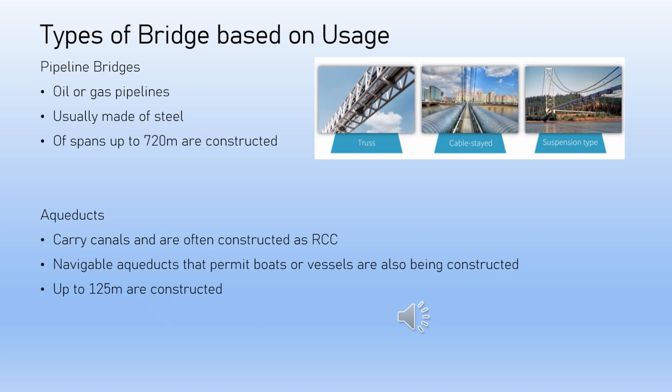Pipeline bridges carry oil or gas pipelines. They are usually made of steel, and spans up to 720 m are constructed. Aqueducts carry canals and are often constructed as RCC. Navigable aqueducts that permit boats or vessels are also being constructed. Normally, spans up to 125 m are constructed.